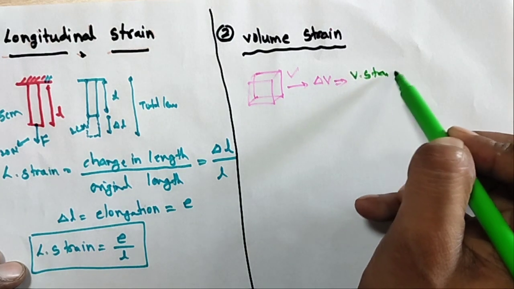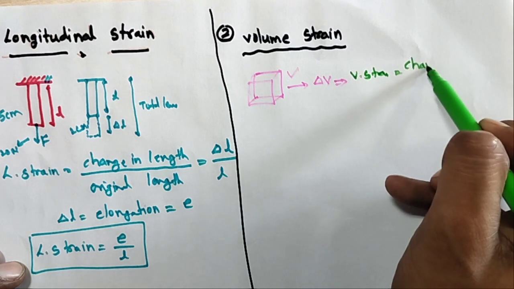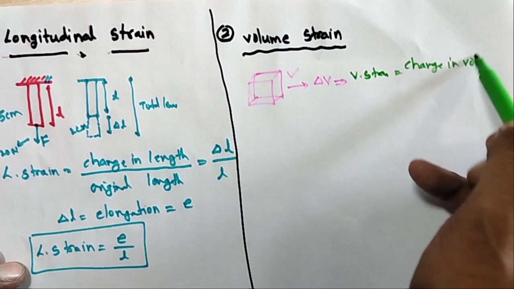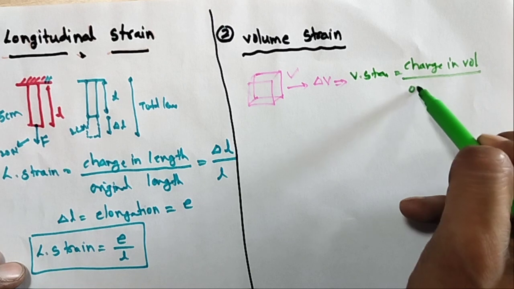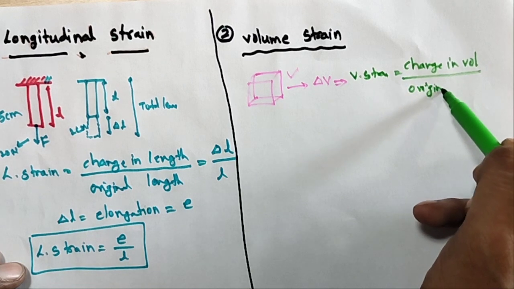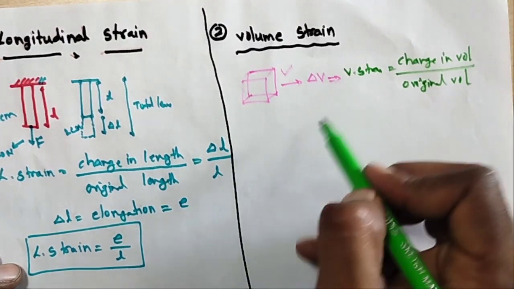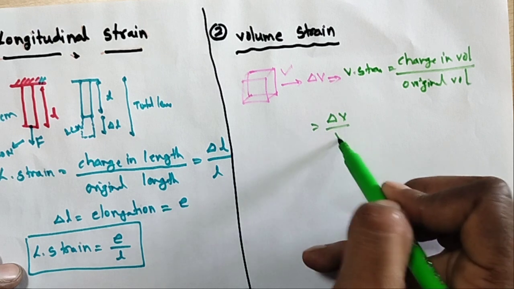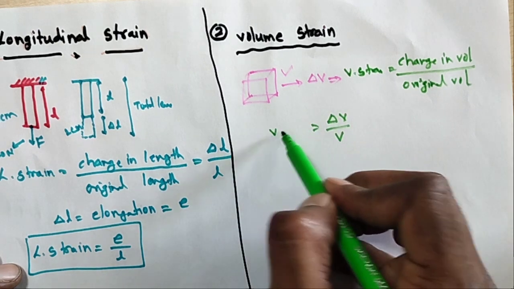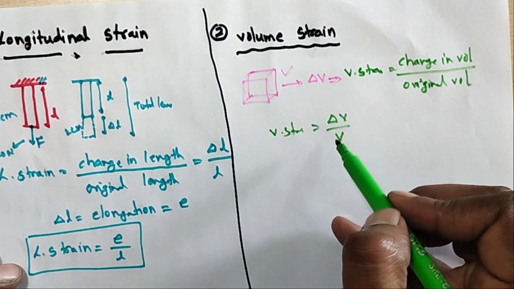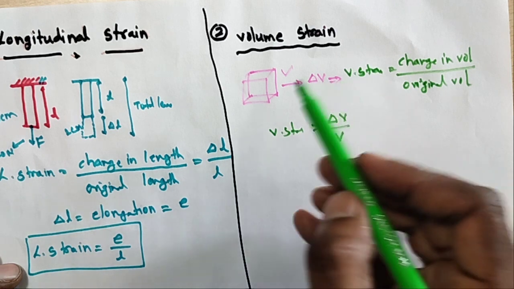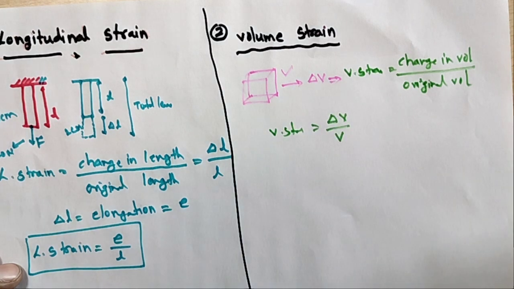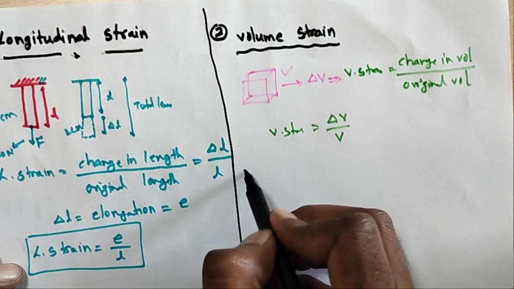Volume strain is equal to the change in volume by the original volume. Change in volume by original volume, that is delta V by V. The volume strain is equal to delta V by V. So what is the change in volume by original volume?